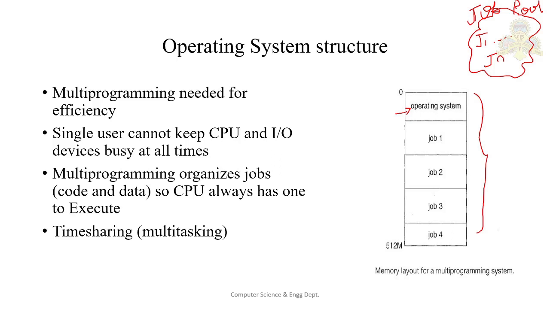Multi-programmed systems provide an environment in which the various system resources such as the CPU, memory, peripheral devices, etc. are utilized efficiently, but they do not provide for user interaction with the computer system. So for that we have time sharing or multitasking systems. It is a logical extension of multi-programming. In time sharing systems, the CPU executes multiple jobs by switching among them, but the switches occur so frequently that the users can interact with each program while it is running.